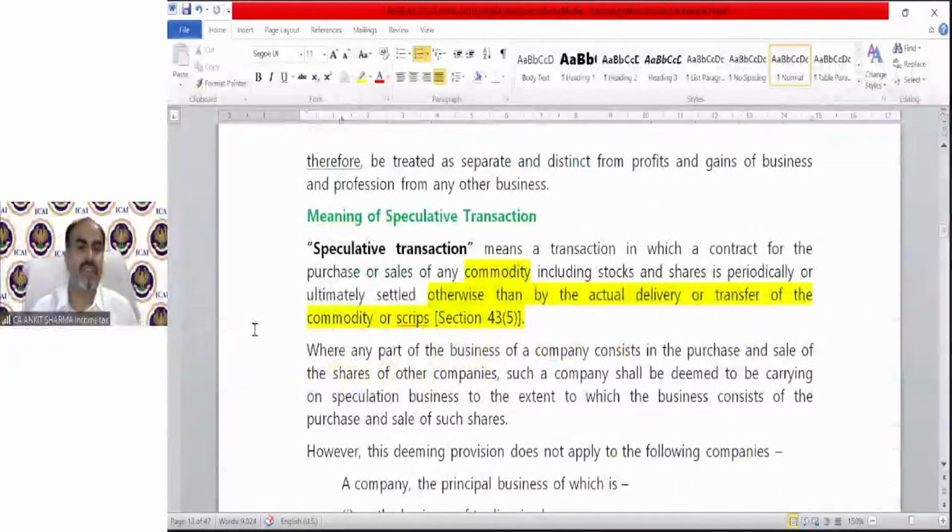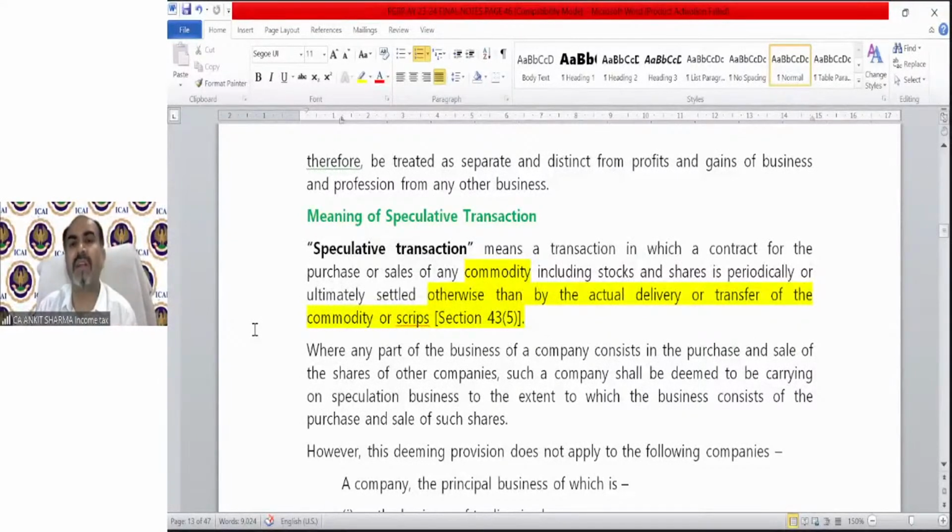The speculative transaction definition over here in the PGBP head, charging section is 28. But all the definitions relating to PGBP are under section 43. So the definition section for PGBP is section 43. If there is any definition, it is explained by section 43, clauses, subclauses, etc. So speculative transaction meaning, again, is explained by section 43.5.